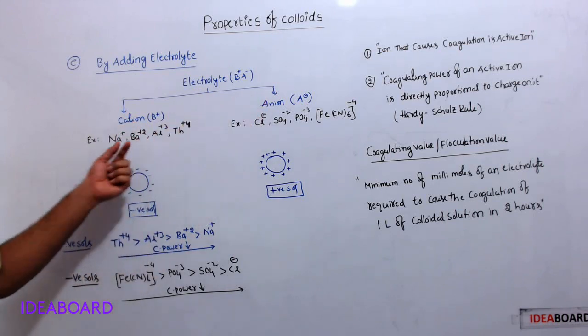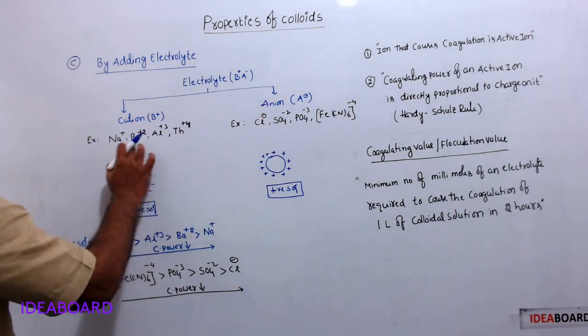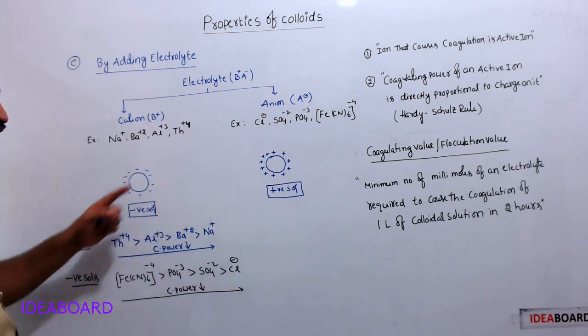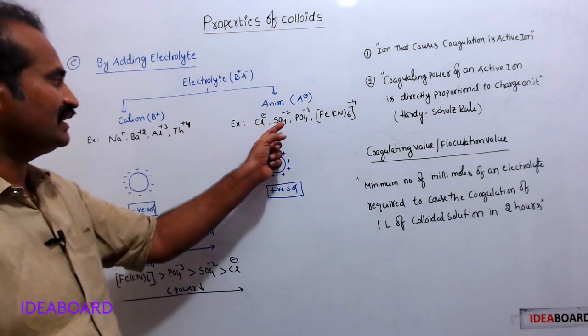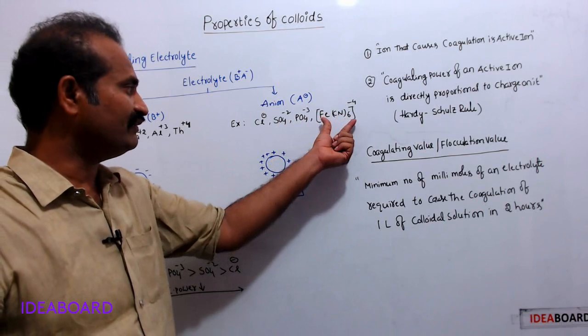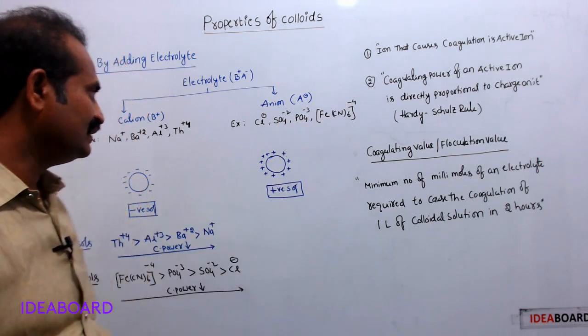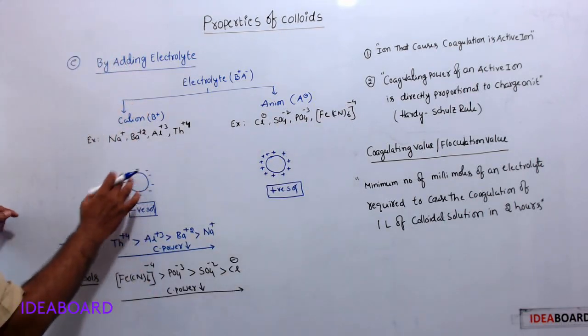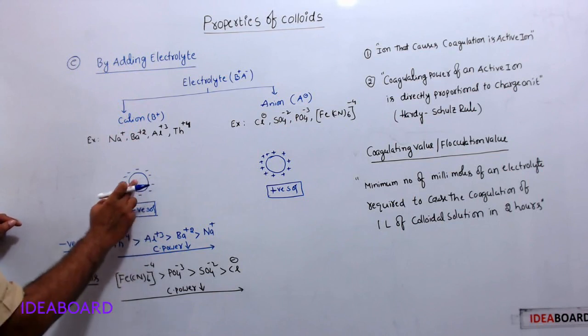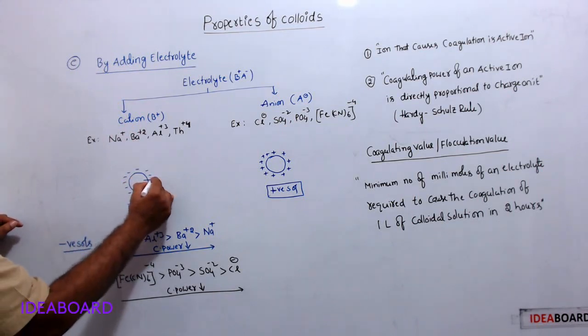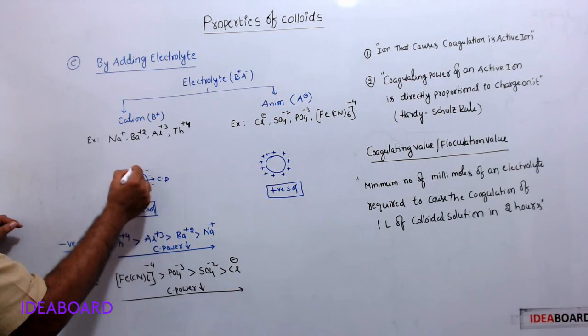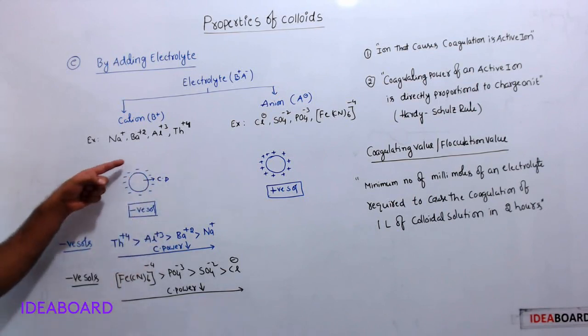Let us assume some cations: Na+, Ba2+, Al3+, Th4+, and anions: Cl-, SO4 2-, PO4 3-, ferrocyanide ion. Here, this is a negative sol. Over the colloidal particle, negative charge is present.